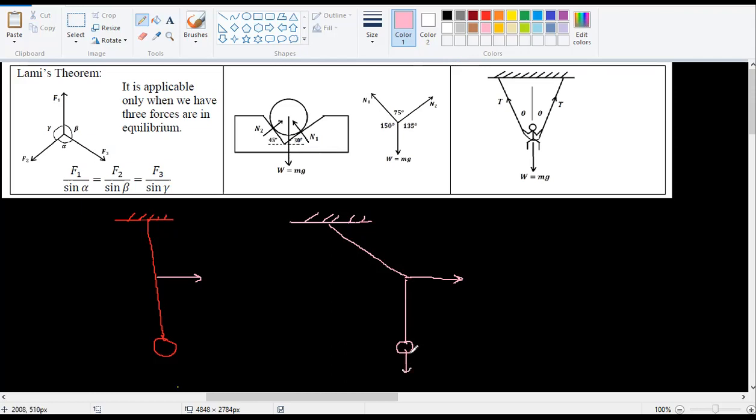Let's say the weight of the pendulum is mg. Let's say 5 grams into g. This g is grams, this g is gravity. Let's say I'm applying 10 Newton. They will ask you to find the tension in this rope.